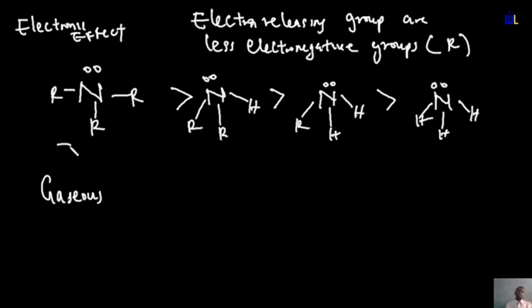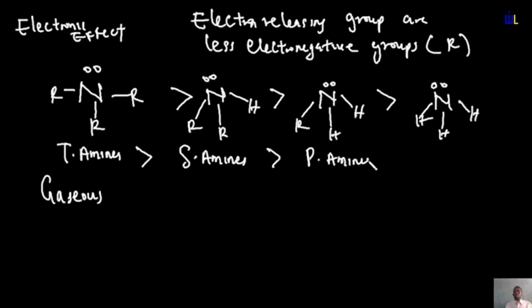In electronic effect, tertiary amines are more basic than secondary amines, and secondary amines are more basic than primary amines, which are more basic than ammonia.